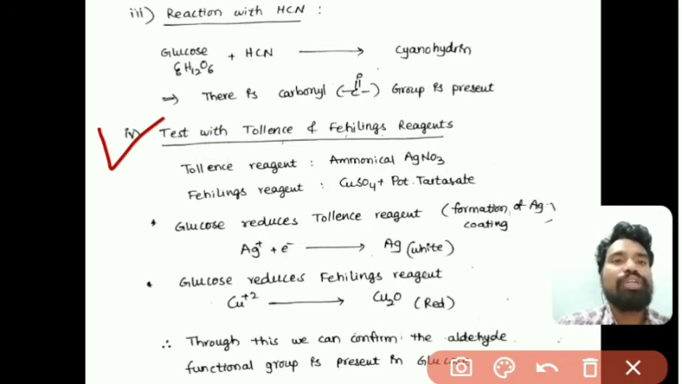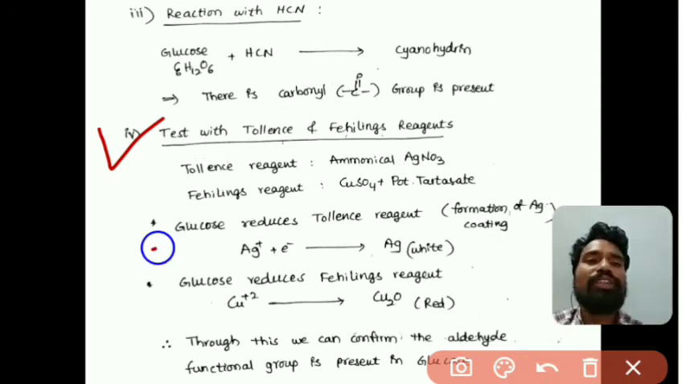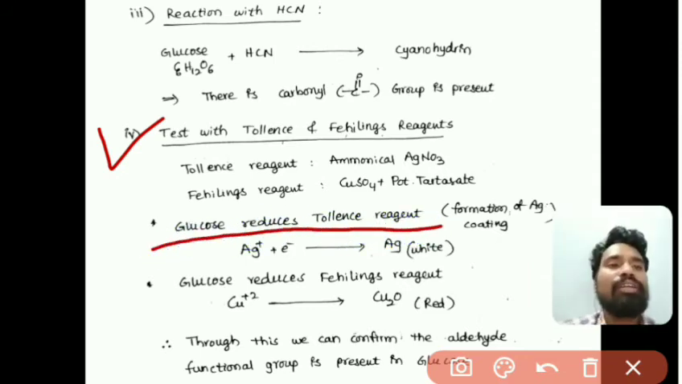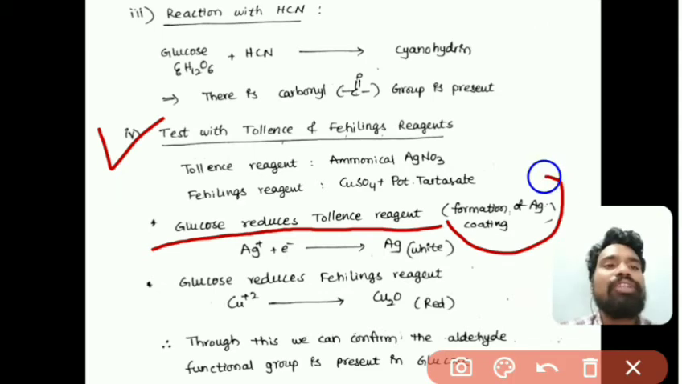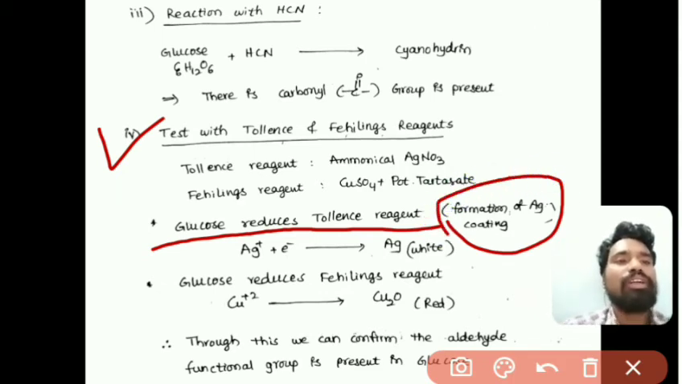As we know, what is Tollens reagent? Ammoniacal silver nitrate. And what is Fehling's reagent? That is CuSO4 plus potassium tartrate. So when glucose is added to a Tollens reagent, this glucose reduces the Tollens reagent, right? So formation of an Ag coating, a silver white coating on the test tube walls, is observed.